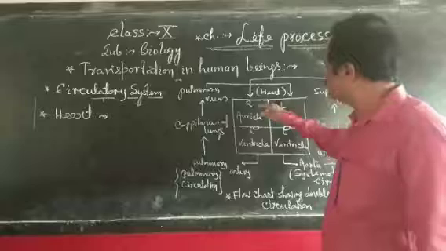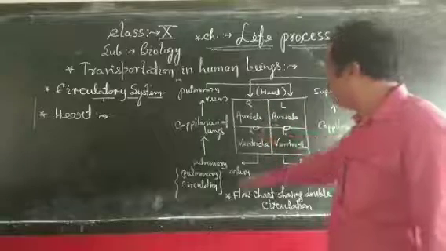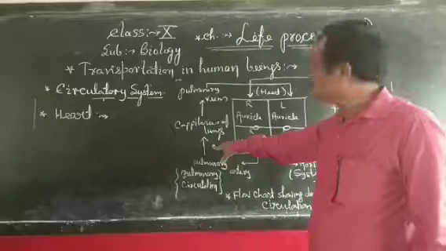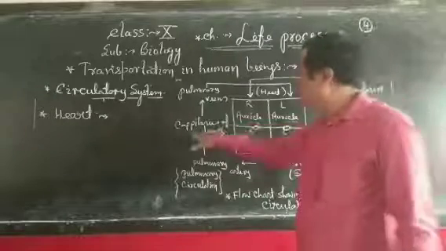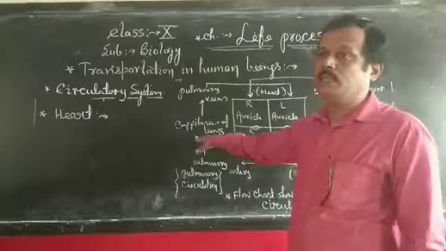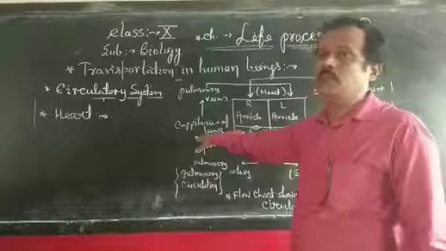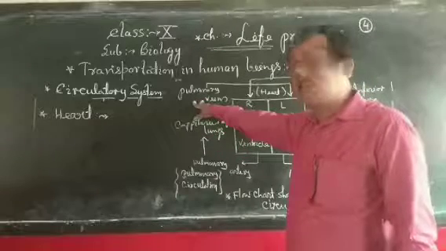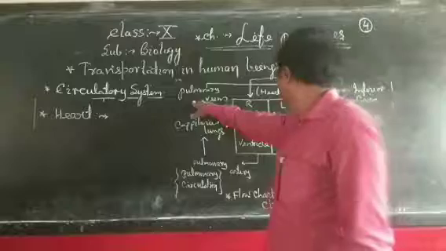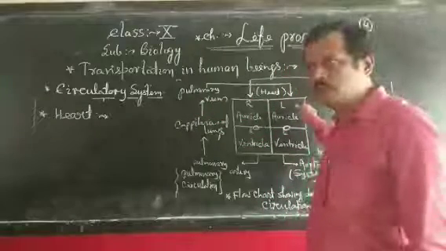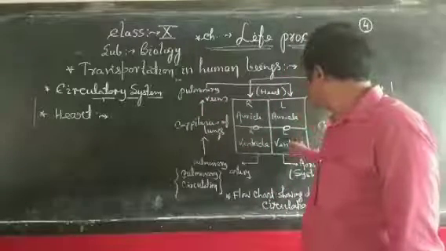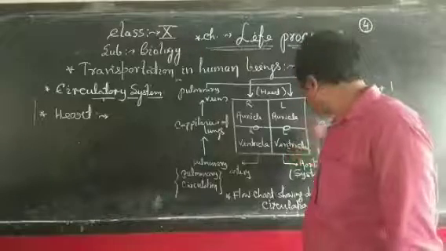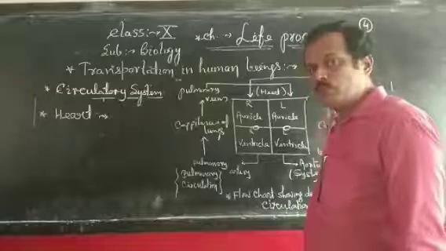From here it comes to the ventricle, and from there through the pulmonary artery it moves into the capillaries of the lungs, and the impure blood is purified in the lungs. After receiving oxygen, this blood moves to the pulmonary veins, and from the pulmonary veins it comes again to the left auricle, then the left ventricle, and from there this pure blood again moves from the aorta to the whole body.